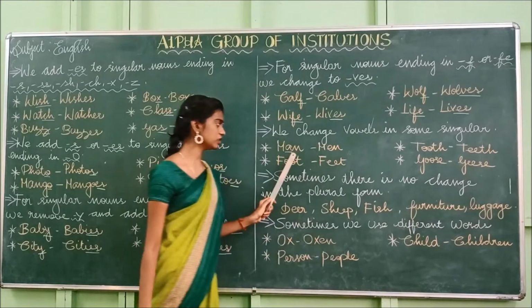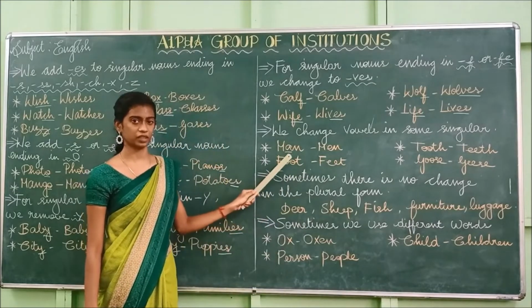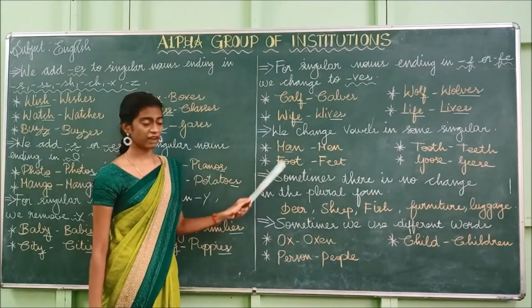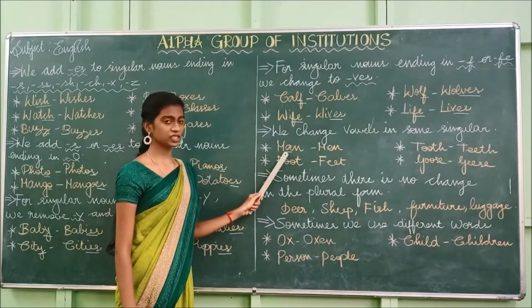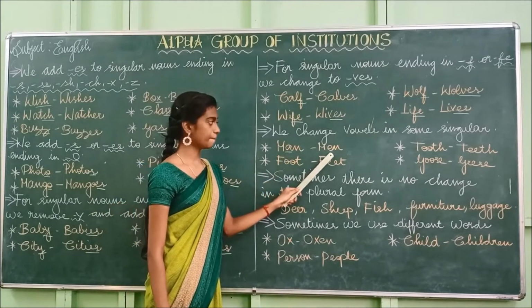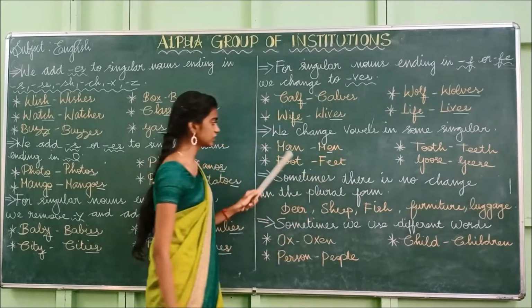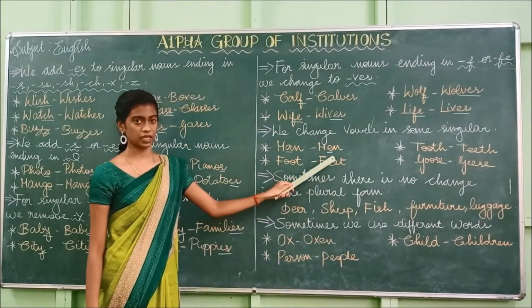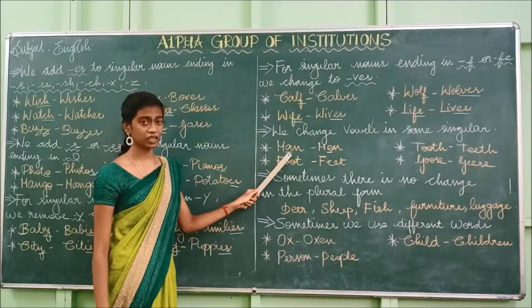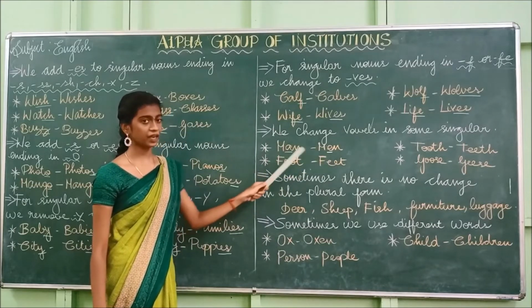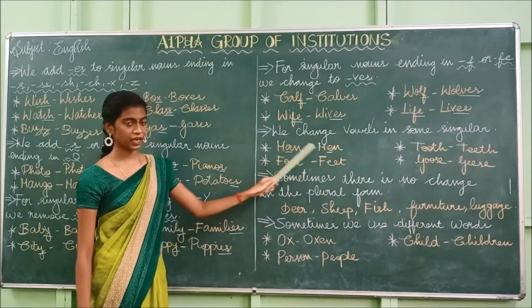Yes, A is the vowel in this word. So what have we done? We have changed this vowel to E. So man, men.